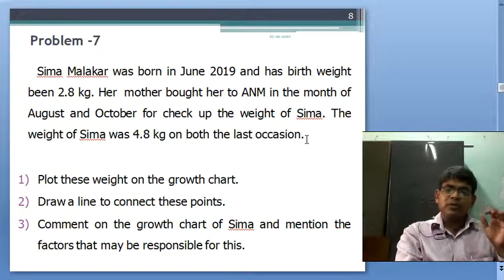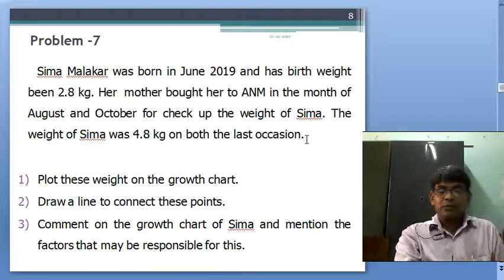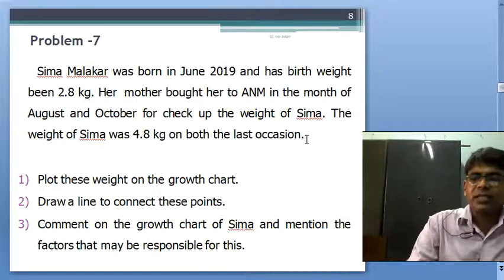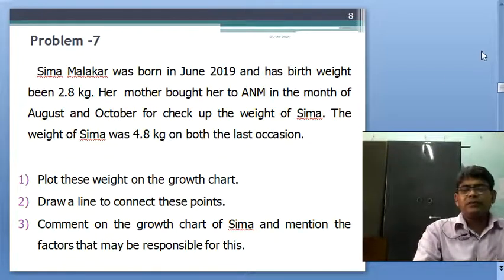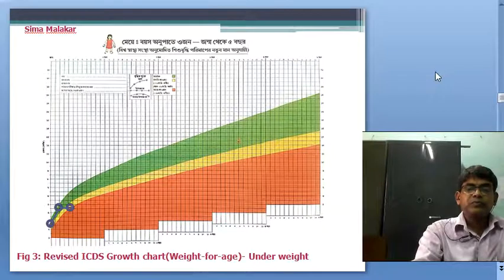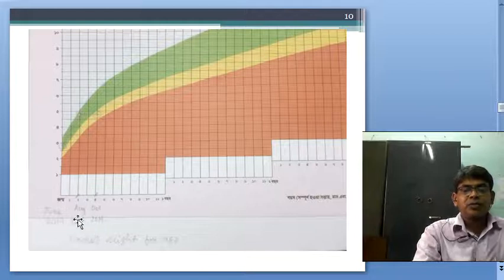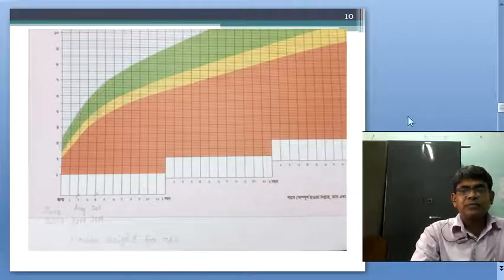You should remember that 350 calories for pregnancy, 600 calories for the first 6 months, and 520 extra calories after 6 months of lactation. Okay, you have to plot this, and I have marked it for you with the pencil, and comment on the underweight for age.